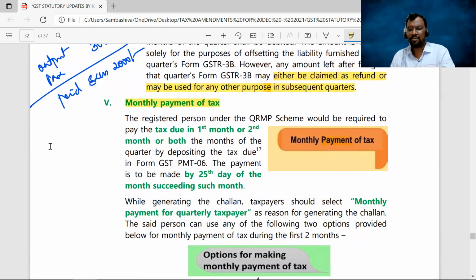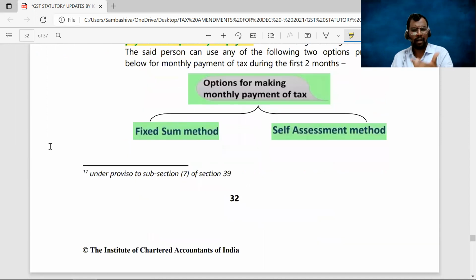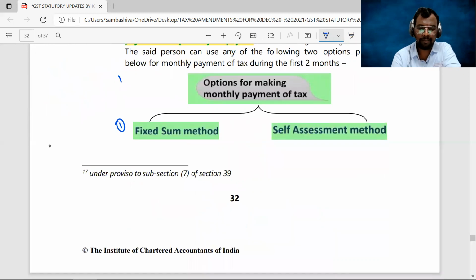Monthly payment of tax, that we have already discussed. For the first 2 months, you have to deposit the tax due by using the form GST PMT 06. And what is the due date? 25th of the succeeding month. And while generating the challan, you have to select an option, monthly payment for quarterly taxpayers. You have to select that option. Clear, sir? Next. An option for making the payment of tax, which we have already discussed. We have 2 options available: fixed sum method and self-assessment method. We've already discussed that, sir.